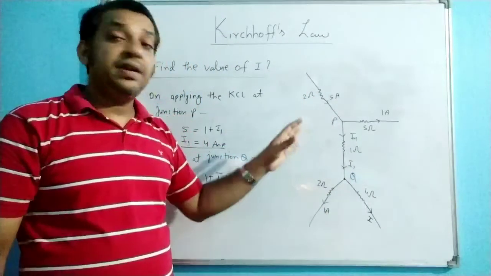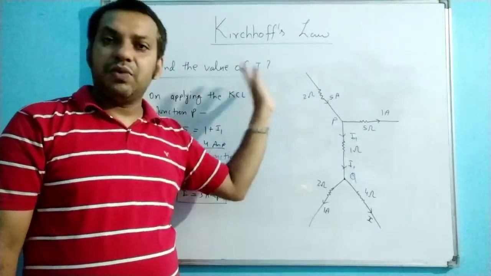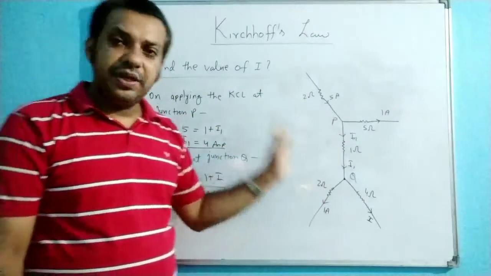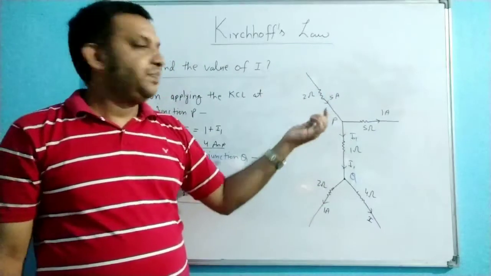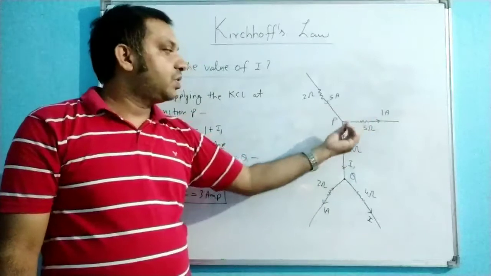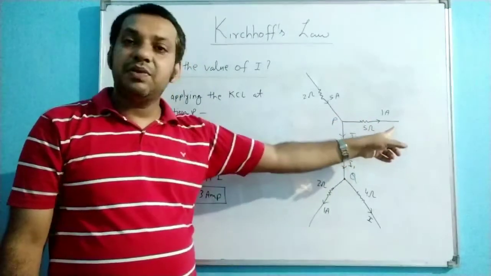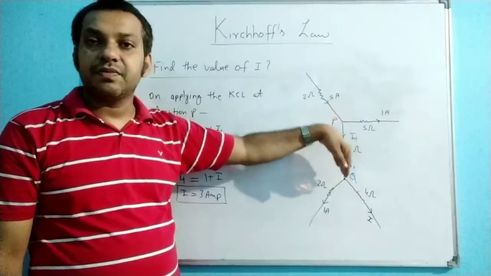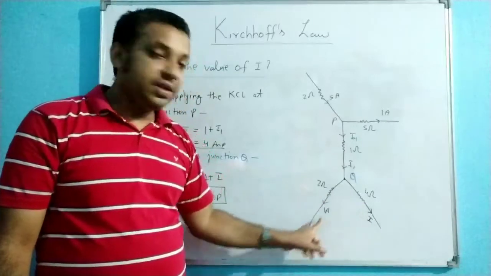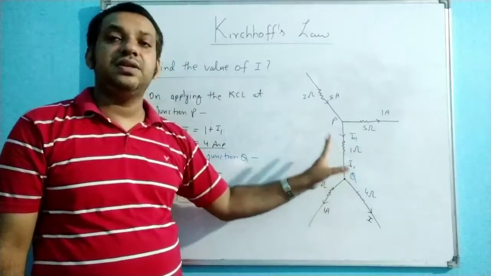Unless we know the total circuitry, we cannot find what potential difference is applied, what the other elements are, or what the total resistance is. So here, in this section of the circuitry, the 5 ampere current is flowing in this R, and 1 ampere current is flowing in this R because of the law of conservation of charge. If 5 ampere is reaching here and only 1 ampere is leaving, then 4 ampere will go this side. If 4 ampere is reaching the junction Q and 1 ampere is leaving this side, then 3 ampere will go this side. So we have to apply the KCL 2 times.